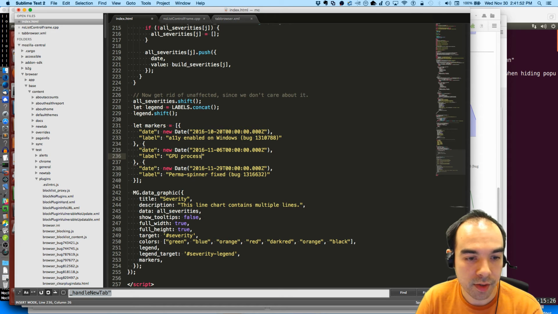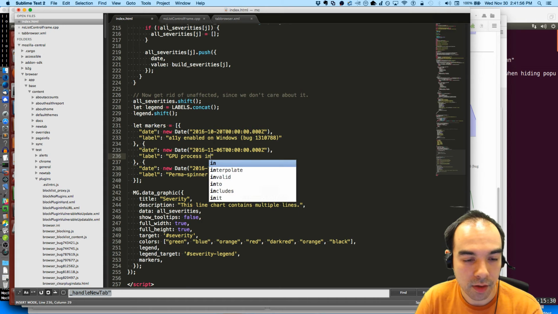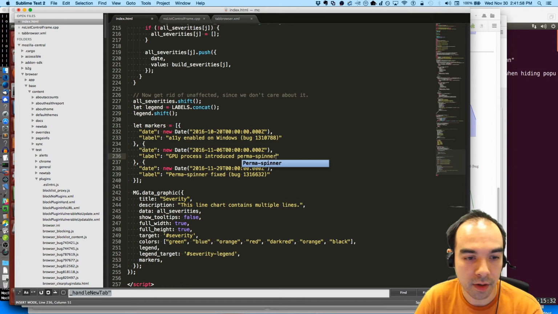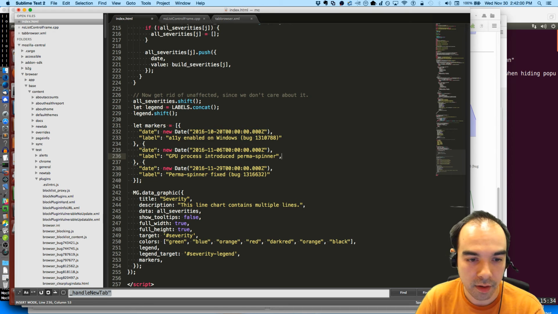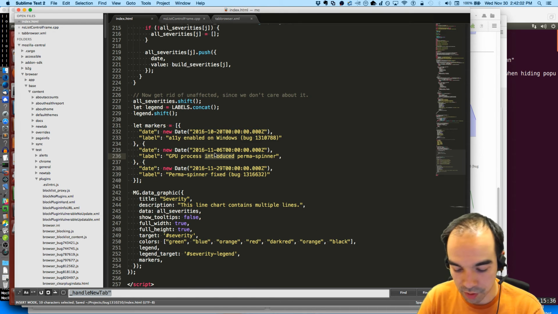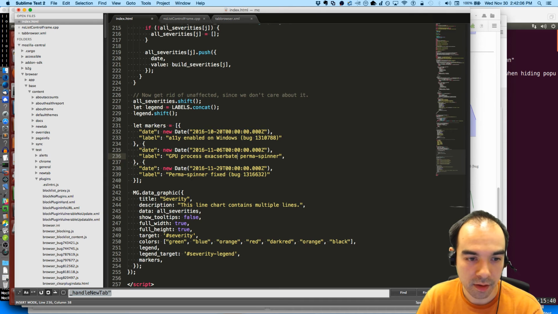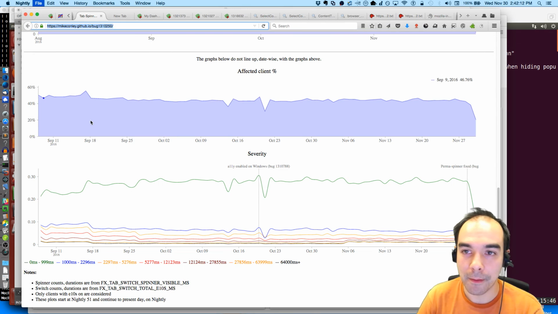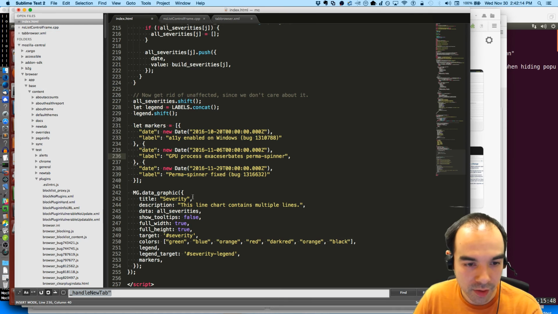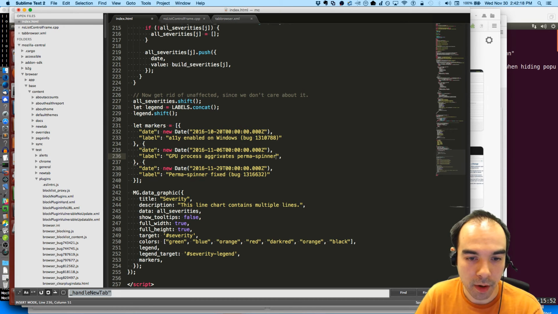GPU process introduces perma spinner. I shouldn't say introduces, exacerbates. I don't think I'm spelling that right. Exacerbate. Alright, I'll just use a better word. Aggravates perma spinner bug.